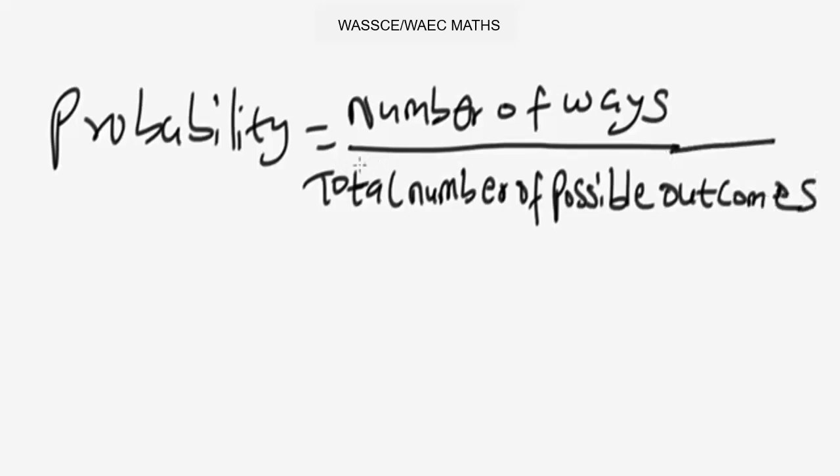So this is a general probability formula you can apply to find some problems on probability.